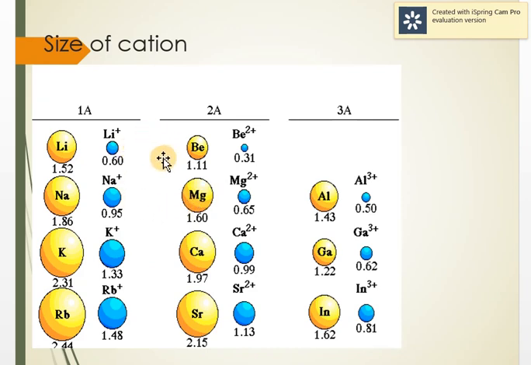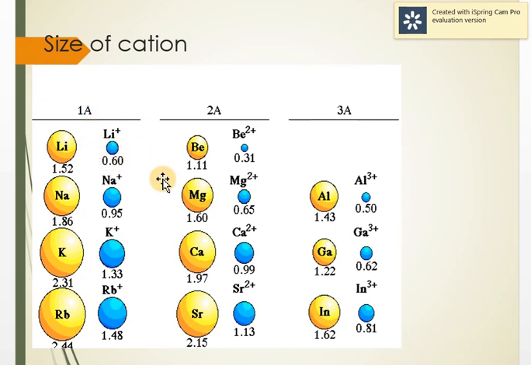Now, let's compare the cation and the normal atom. Suppose lithium: after losing one electron it becomes a cation. Why does it become a cation? Because in a neutral lithium, the number of protons is equal to the number of electrons, so it's a neutral atom with 3 electrons and 3 protons. But after losing an electron, the number of protons is more, so it gets a positive charge. It has 3 protons but 2 electrons, so 1 proton is extra, and that's why the charge is +1.